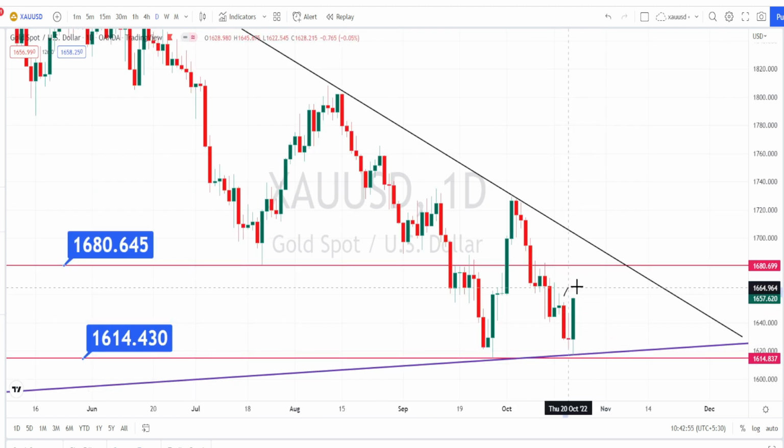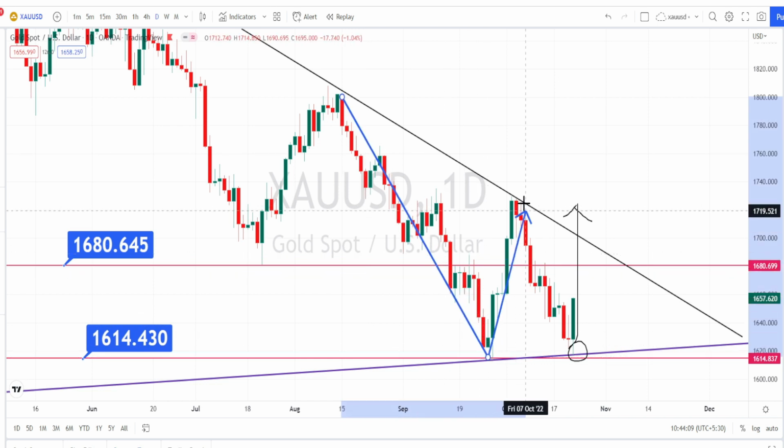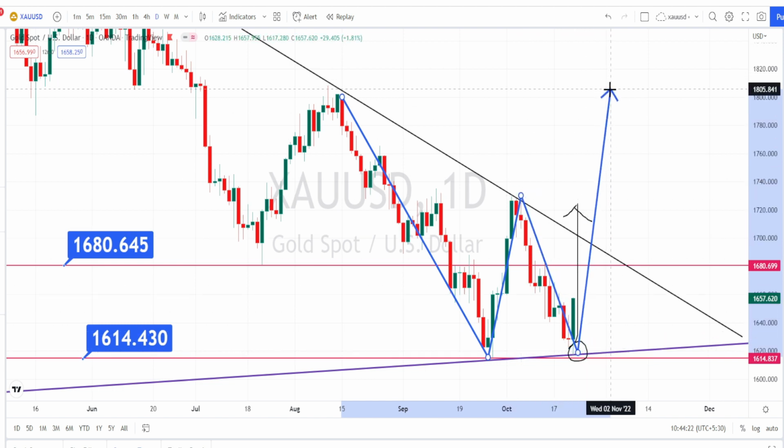The current price action has clearly bounced back from this support line from the weekly time frame in a bullish retracement. If the price action fails to break this support level, we can expect a bullish retracement to start from this support level from the weekly time frame, which means that the price action has to break the previous high, around 1730, in order to get confirmation of a bullish trend reversal.